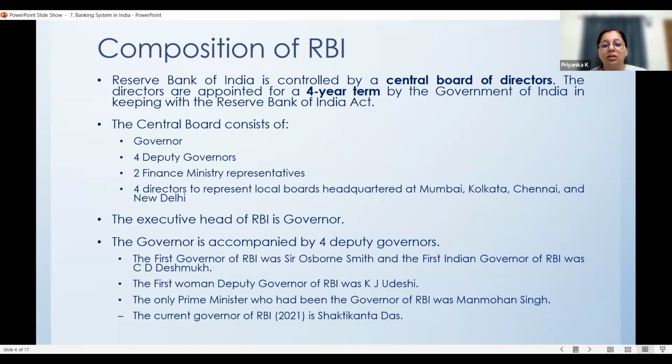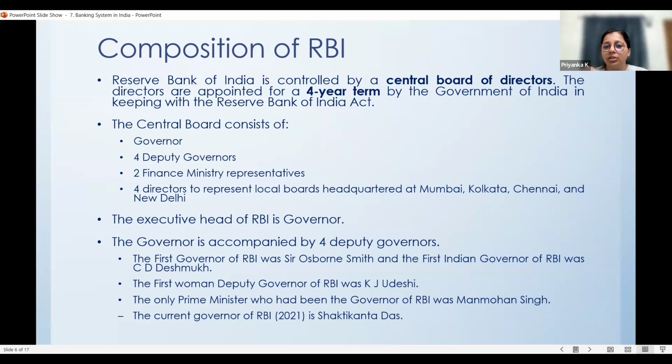And we had one woman deputy governor. The first woman deputy governor of RBI was K.J. Udeshi. Her name was K.J. Udeshi. And the only prime minister who has been an RBI governor is Dr. Manmohan Singh. It's very rare. Except for Dr. Manmohan Singh, nobody else has been the Prime Minister of India as well as the RBI governor in separate terms.